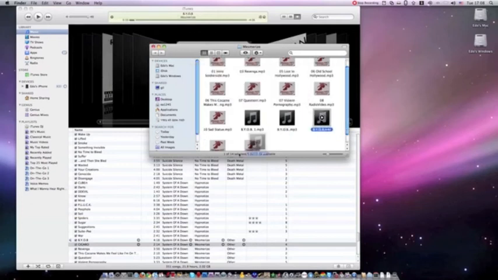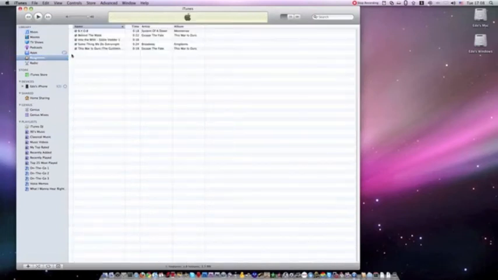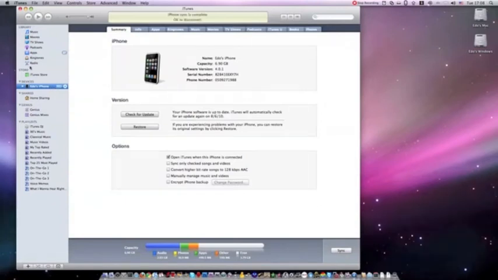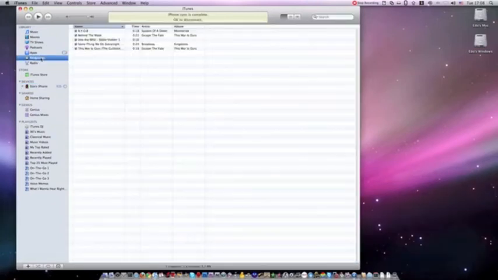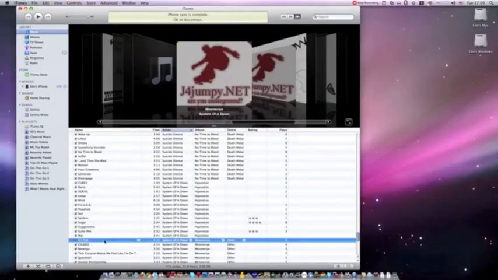Cool. Then drag it back to iTunes, and it will show back in this folder. And then as soon as you sync your iPhone, and it's done, I'm going to go to Settings, then I'm going to go to Ringtone, it's going to be in the custom ones, so let's say BYOB. Now, from now on, as soon as we change it back, the song will start from this point and end at the point we set up before.